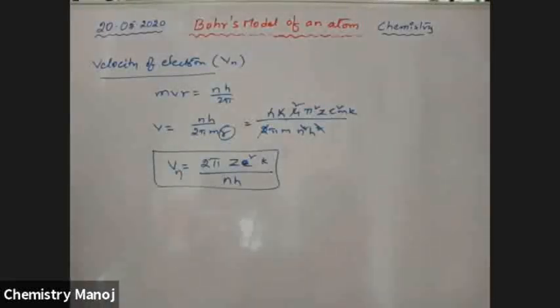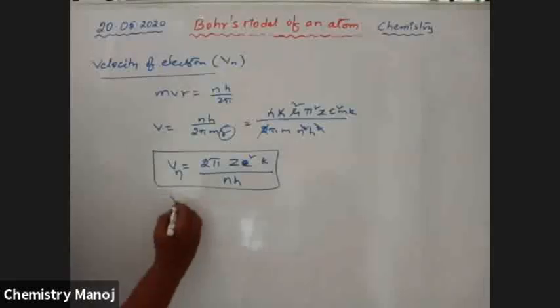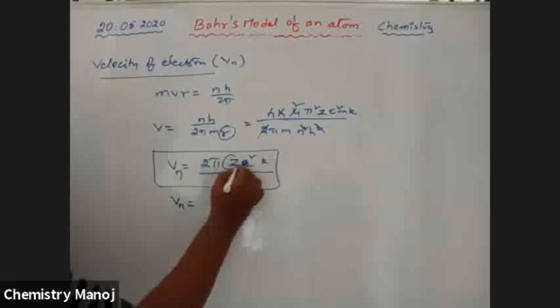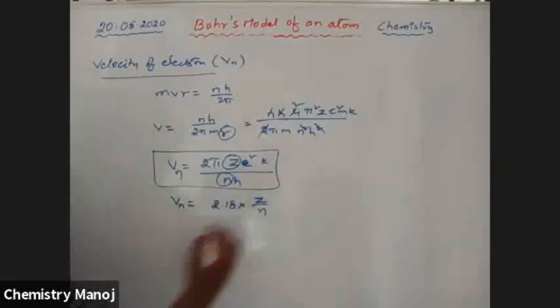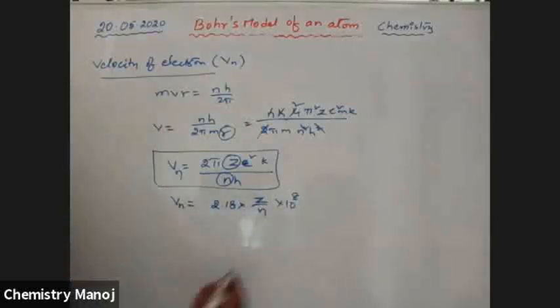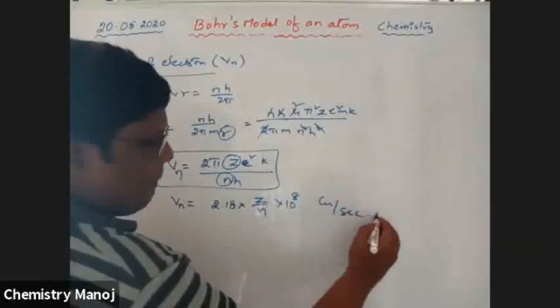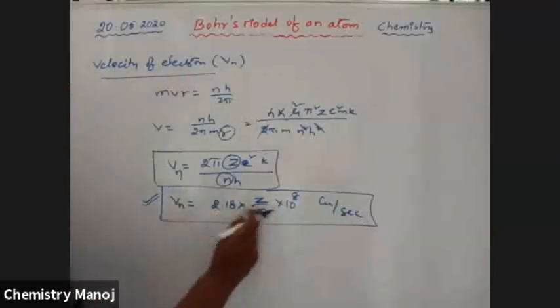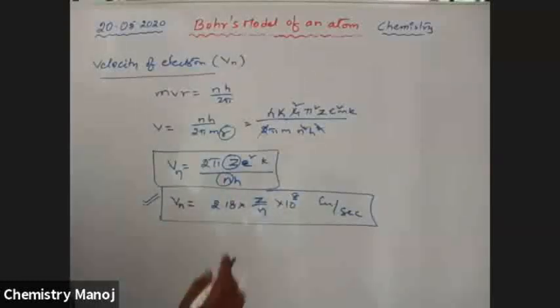By substituting all the constant values, velocity of the nth orbit is equal to 2.18 into 10 power 8 into z by n centimeters per second.